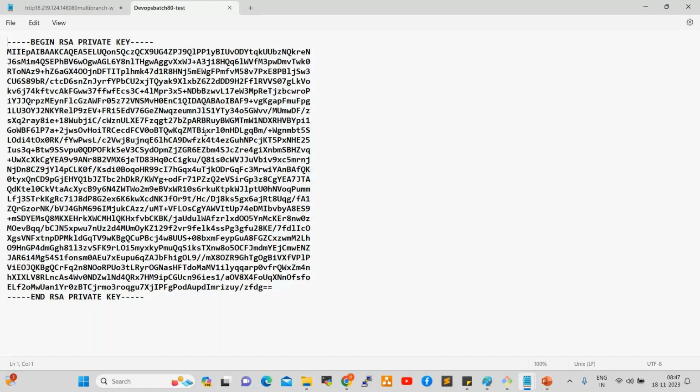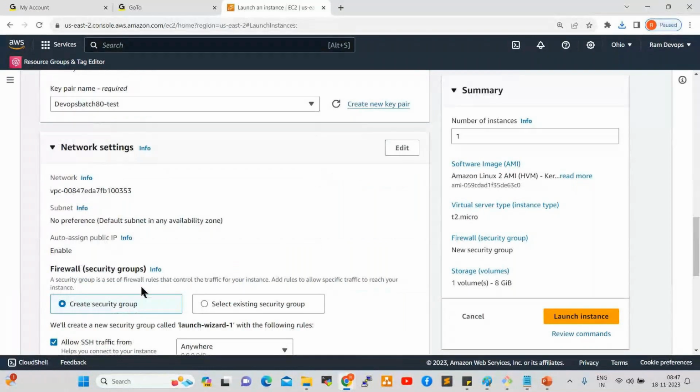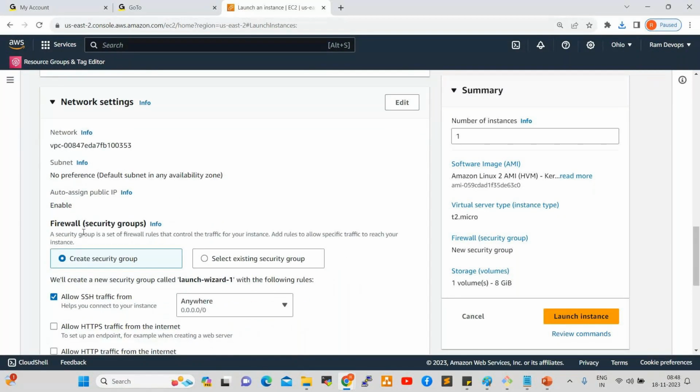Okay, yeah. So now go down here, network settings. Security group is required here. What is a security group? It is a virtual firewall. What is a firewall? Firewall is nothing but a network security system. It will allow inbound, outbound traffic, right? So it will restrict the bad traffic, it will allow the good traffic, right? So for security group, I want to create a new group here, for which click on edit.